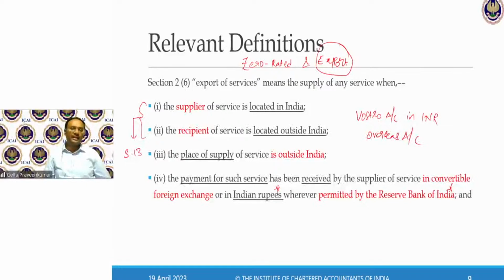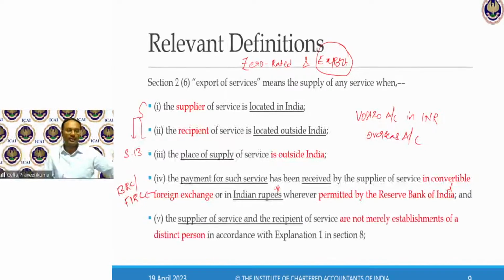So here, money received in INR for the services rendered to Nepal, Bhutan, that is another exception. For the purpose of export of services, generally, money should have been received in convertible foreign currency, where a bank realization certificate or FIRC has to be provided as documentary evidence. I repeat, inward bank remittance certificate, or foreign inward remittance certificate is to be provided.